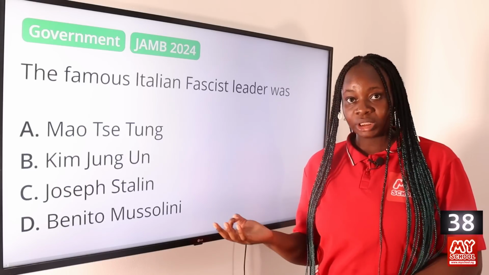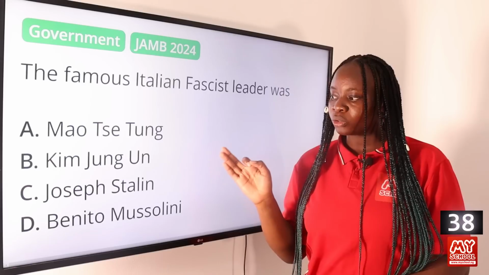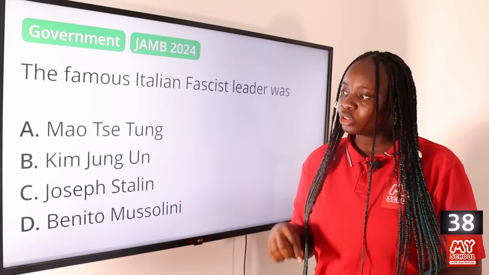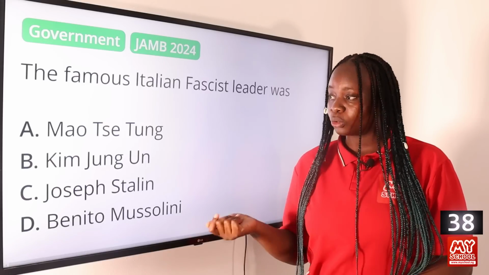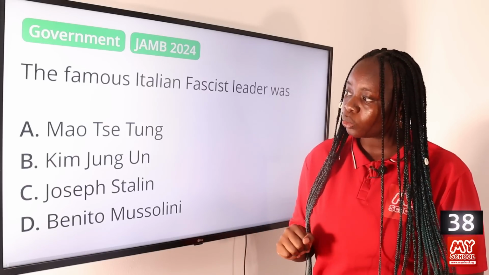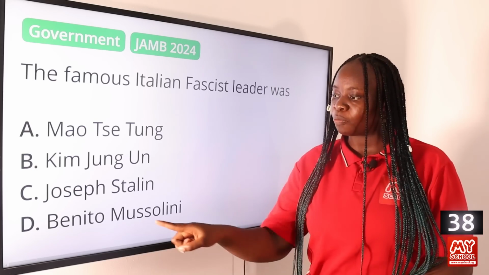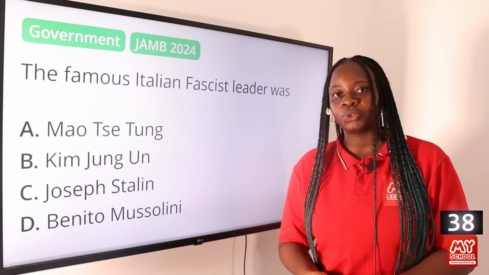Joseph Stalin was a communist leader. He was authoritarian just like the rest of the options, but his system of government was communism. For Kim Jong-un, it is also communism. He is the supreme leader of North Korea. Then we have Mao Zedong, who is also a communist. So options A, B, and C are communist leaders, but Benito Mussolini is a fascist leader. Option D is the answer to this question.